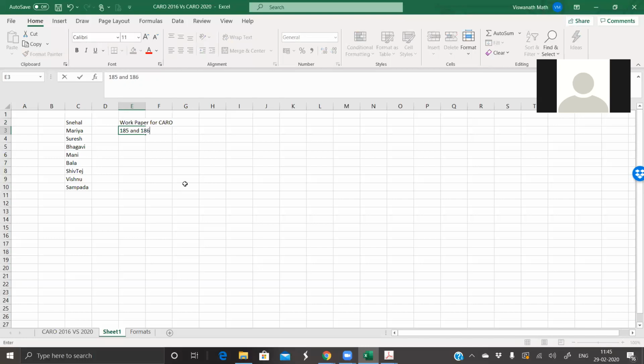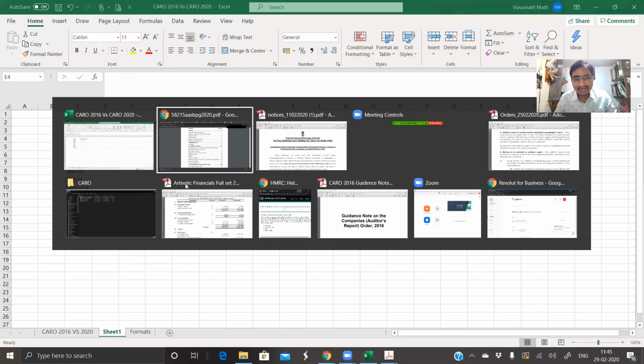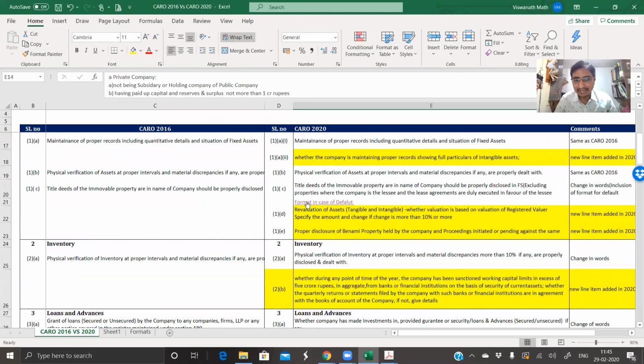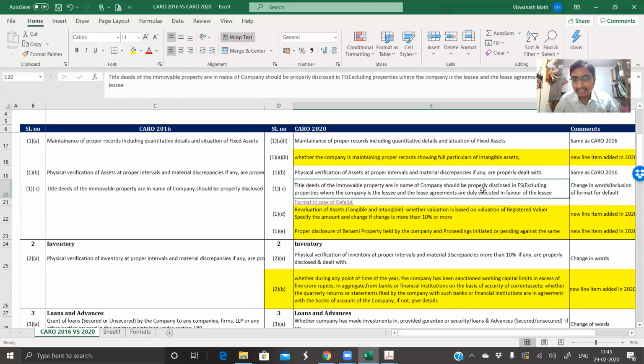Sure. That's all I wanted to say, Vinayak. Yes, Uncle. Uncle, some light on this particular point. I guess your clients may have this, why this particular point has been included. Title deeds of immovable property are in the name of the company, should be properly disclosed in the financial statements, and format of default. So normally you come across cases where title deeds are not in the name of the company, Uncle.